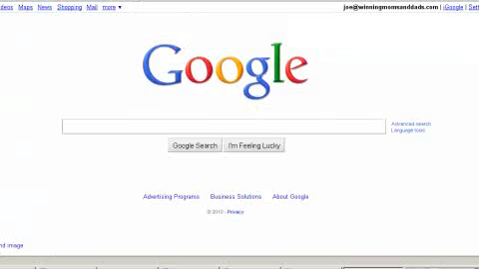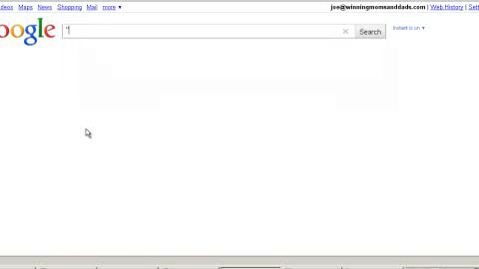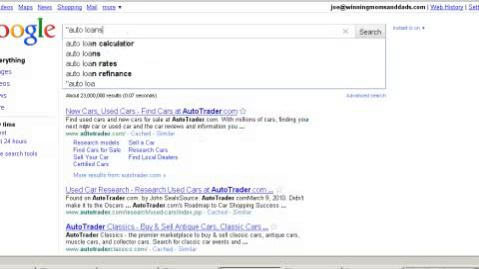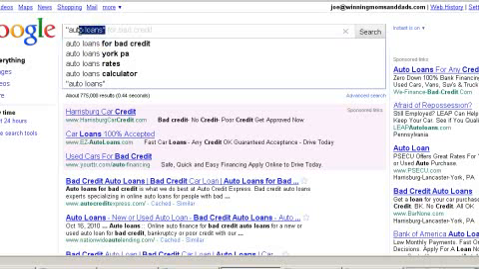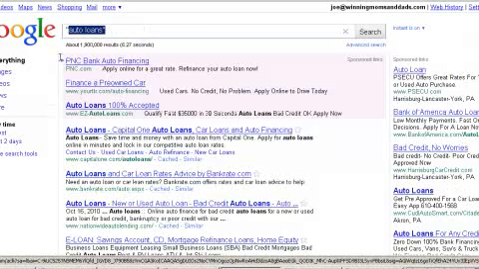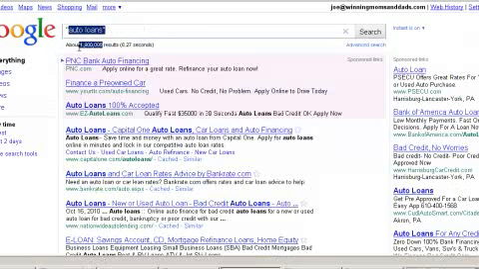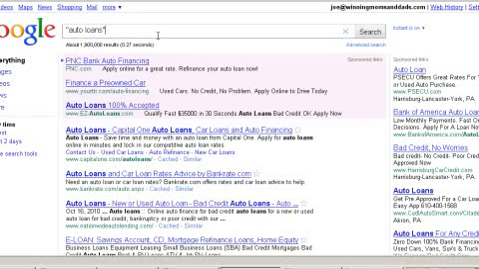So let's go to Google's search bar and type in auto loans. You've got to put this in parentheses, because you want to know exactly auto loans. If you don't put it in parentheses, then Google will do a search for auto loans or loans auto or any variation of that. We want to know specifically how much competition there is for auto loans. When you do a search, you see this number, 1,900,000. That's a lot of competition, especially with it being in parentheses. So we know that's not a good keyword to go after.